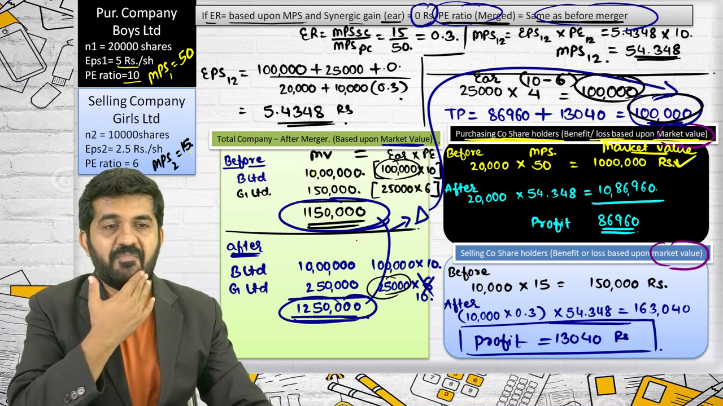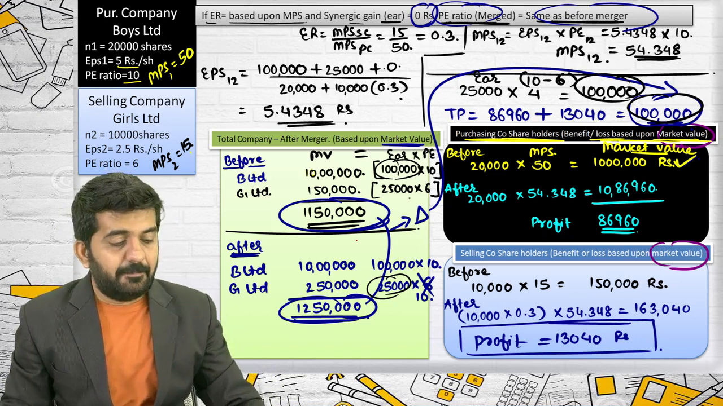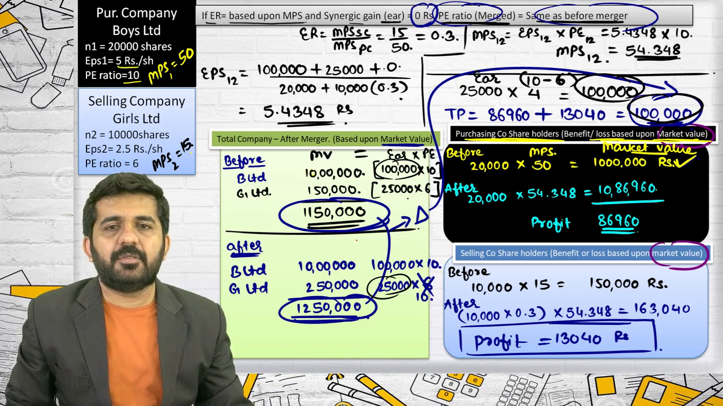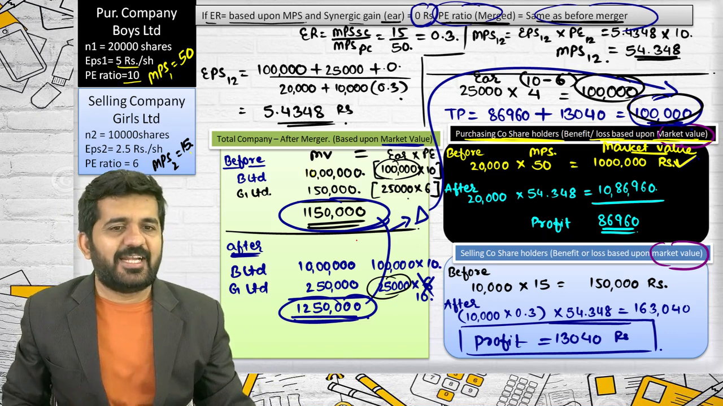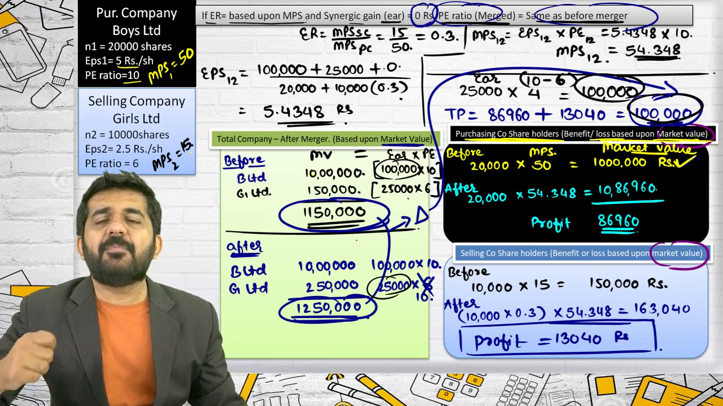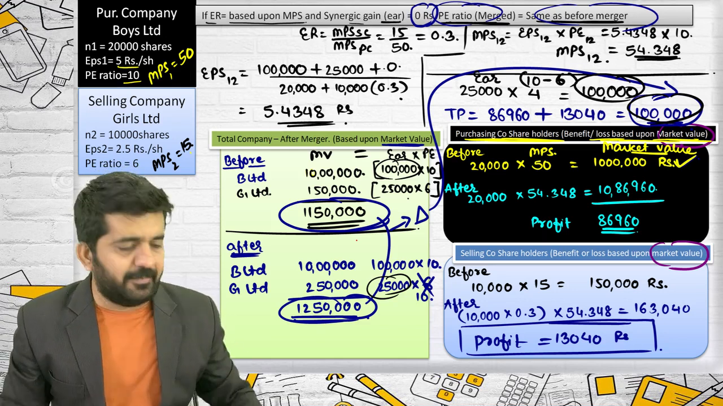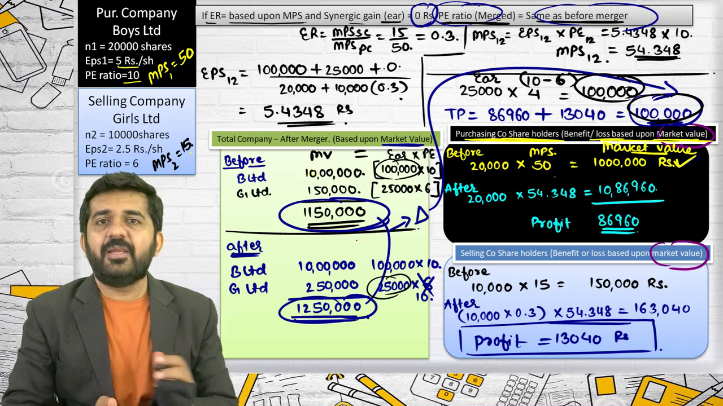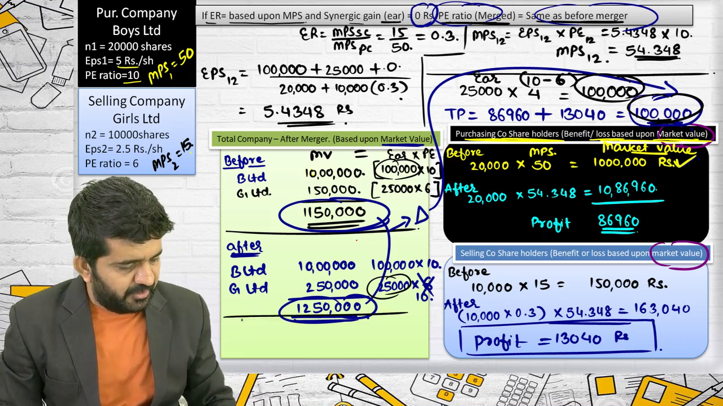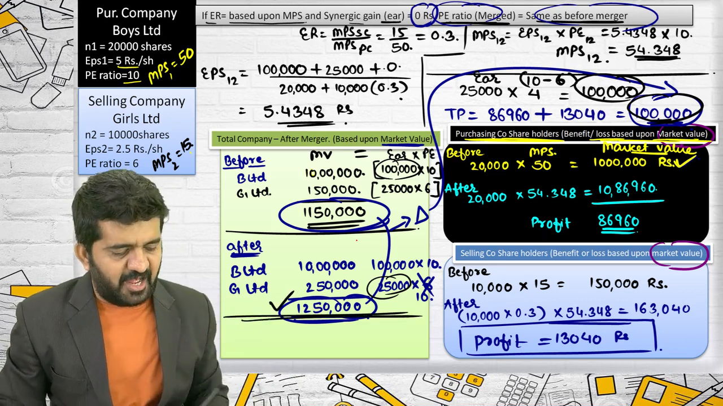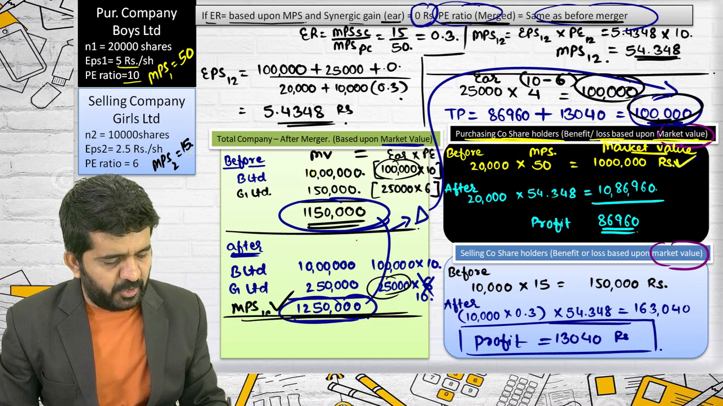No, sir. It is remaining same only. Exactly. Because the PE multiple was 10 and now also it is. Exactly. Is it alright? Because the PE multiple of earnings of purchasing company is still remaining same. So the total profit will remain as it is. Is it alright? Sir, 12,50,000 is after merger MPS 1-2.